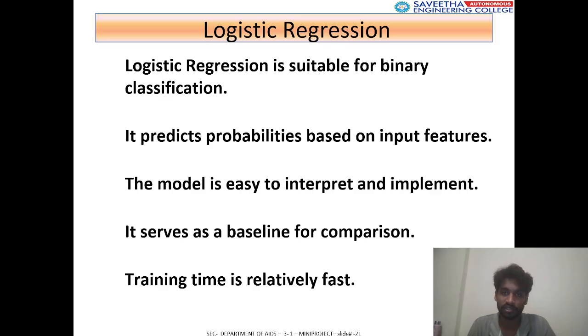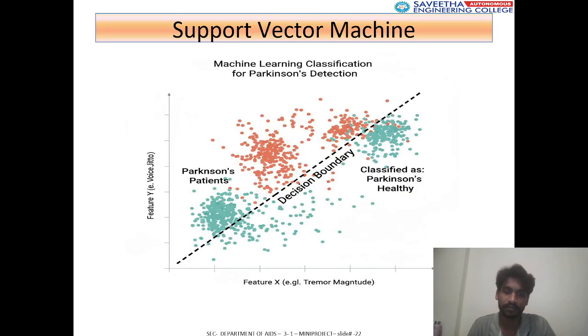So what is logistic regression? Logistic regression is suitable for binary classification. It predicts probability based on the input features. The model is easy to interpret and implement. It serves as a baseline for comparison. Training time is relatively fast.